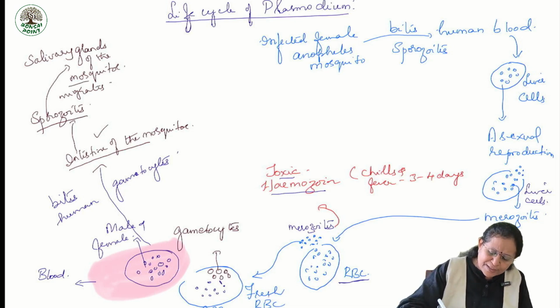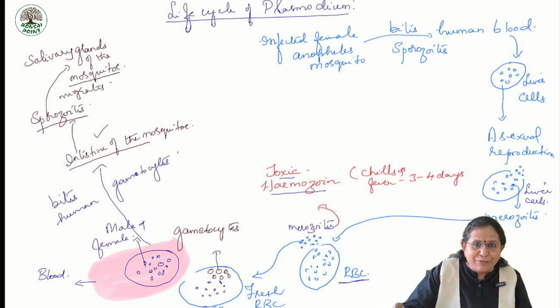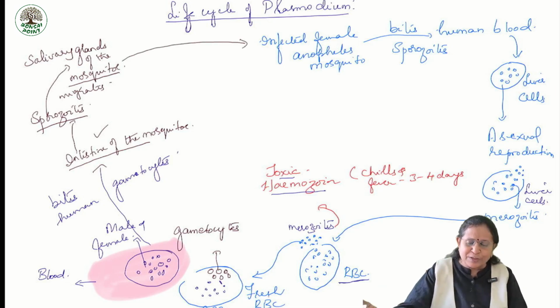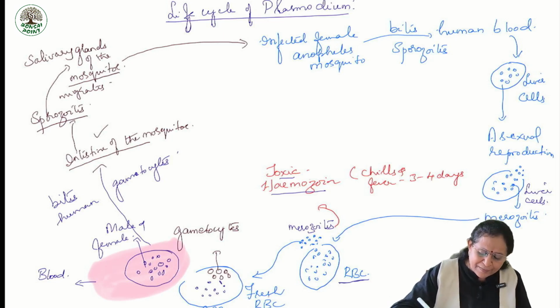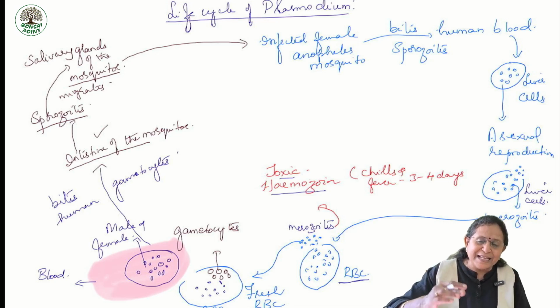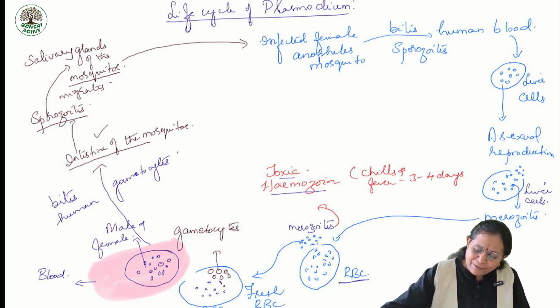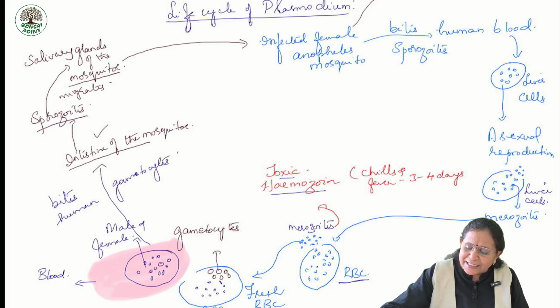This mosquito is said to be the infected female Anopheles mosquito. Hope you understood now. When do you say it is an infected female Anopheles mosquito? When the sporozoites are formed in the intestine and then migrate to the salivary gland of the mosquito. We call that an infected female Anopheles mosquito. When this infected female Anopheles mosquito bites another human who is healthy, the cycle repeats. Okay?